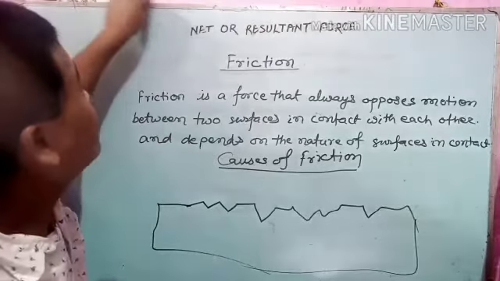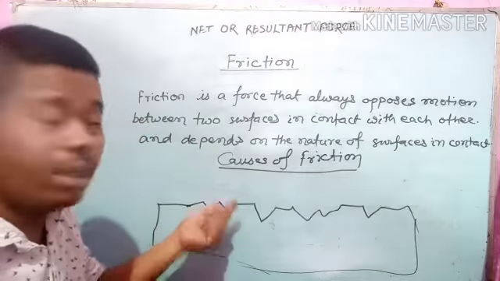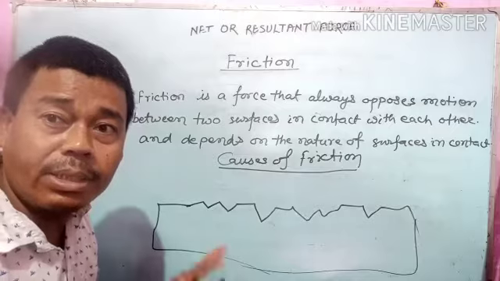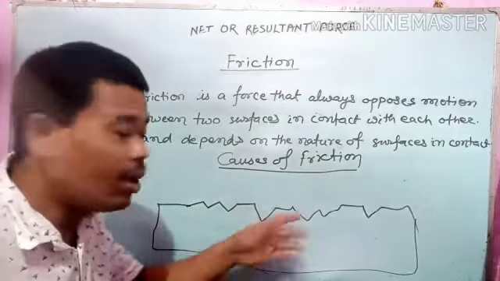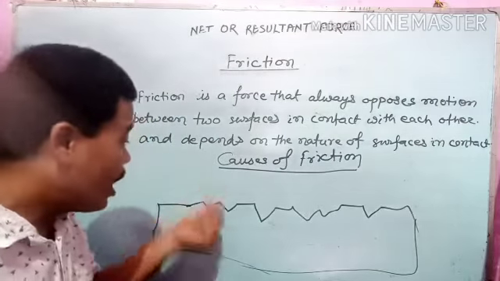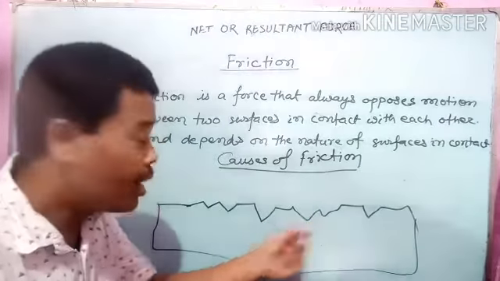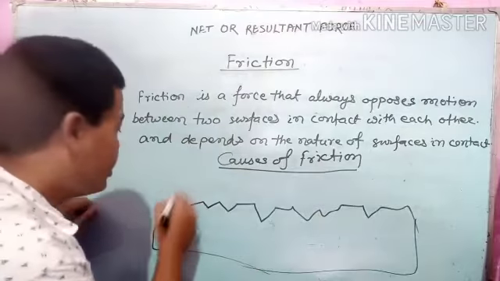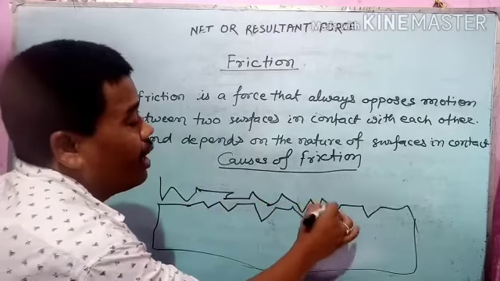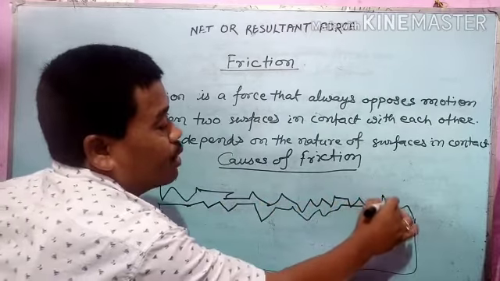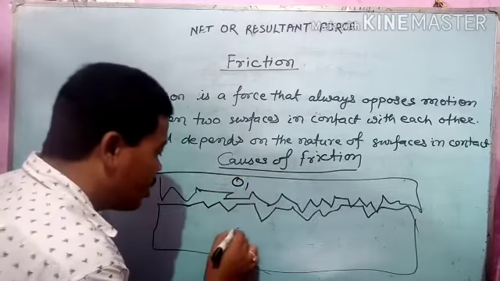Suppose we see the surface of the object with the help of some microscope. In that case, students, the object whose surface looks smooth, if you see it with the help of a microscope, will look like this. These up and down, rough structures, students, are known as irregularities. And suppose just above it another object is there, its surface will also be up and down, not smooth. Suppose this is object 1 and this is object 2.